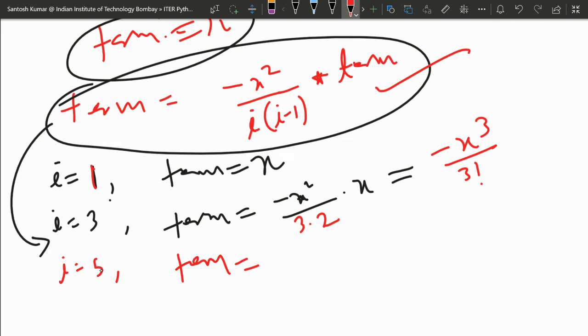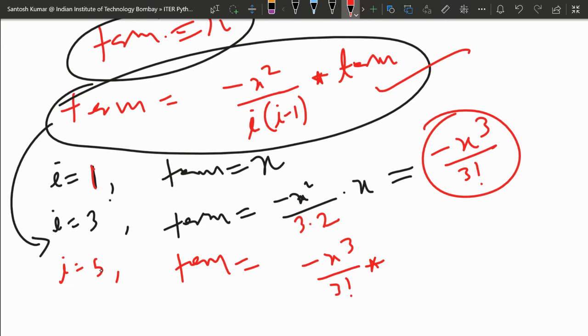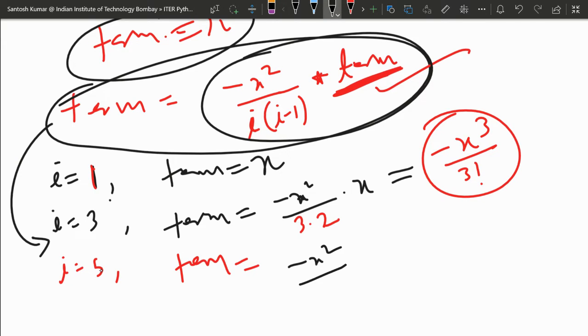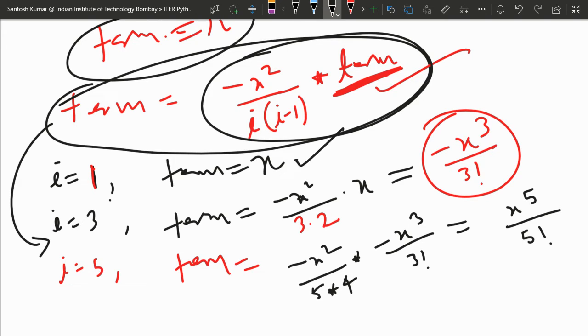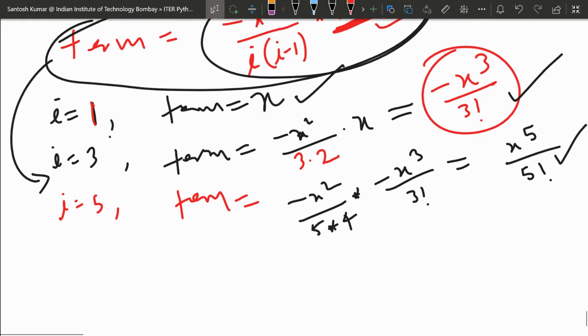So the term will be minus x cube upon 3 factorial into x square upon I into I minus 1, so 5 into 4, and the term was minus x cube upon 3 factorial. Just multiply it, minus minus plus, x to the 5 upon denominator 5 factorial. To check, initially x, then minus x cube by 3 factorial, then the term is x to the 5 on 5 factorial.